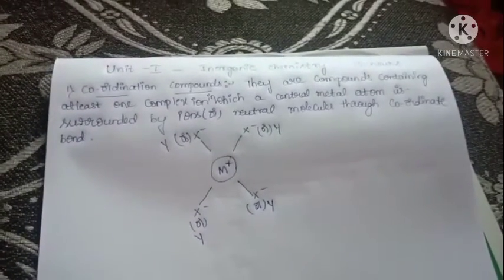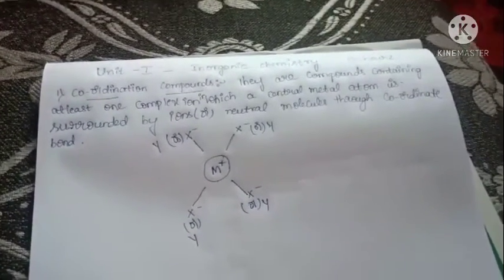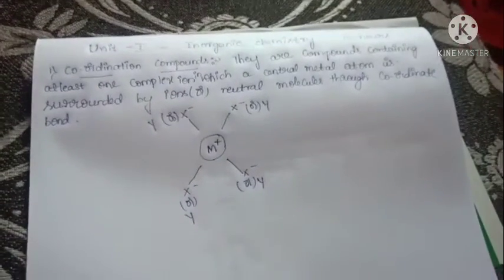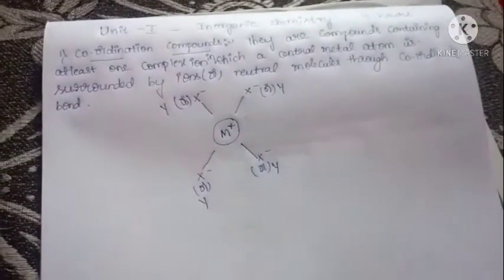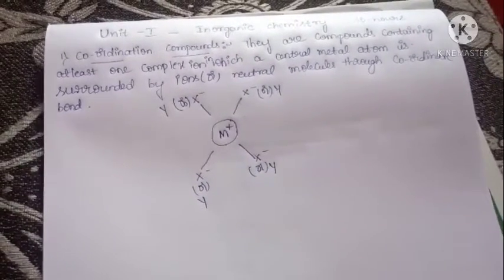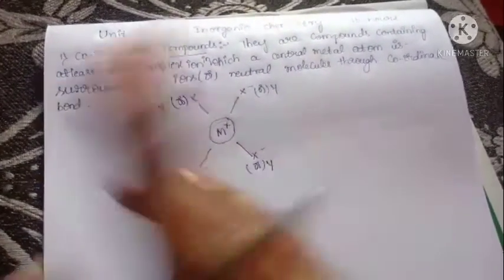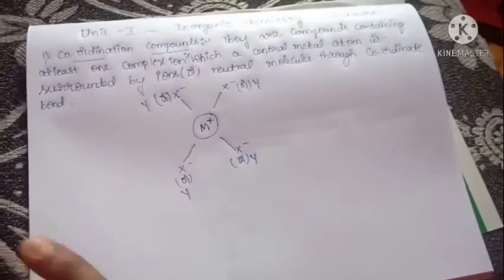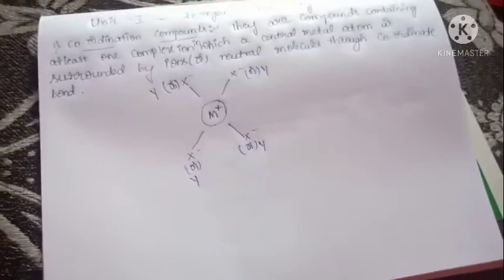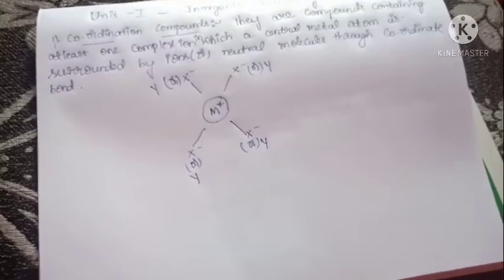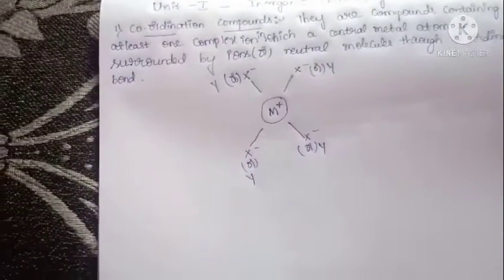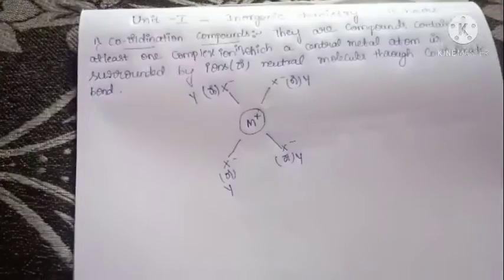Okay, you know what coordination compounds are. They are compounds containing at least one complex ion. It may be a cation or an anion. You know that a cation carries a positive charge and an anion carries a negative charge. It includes a central metal atom surrounded by negatively charged ions or neutral molecules.